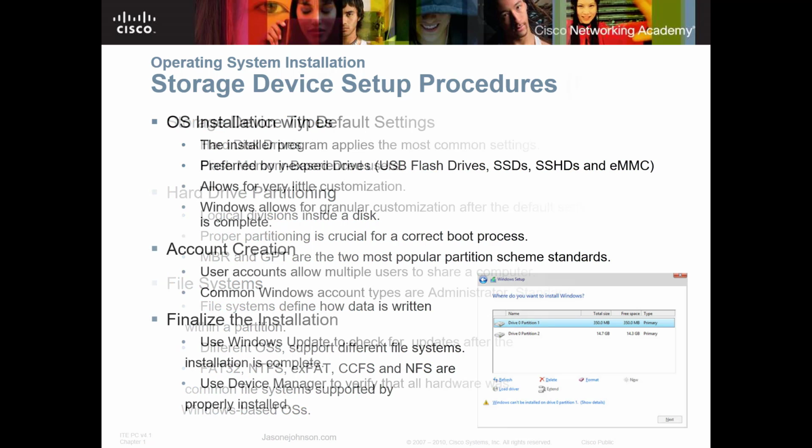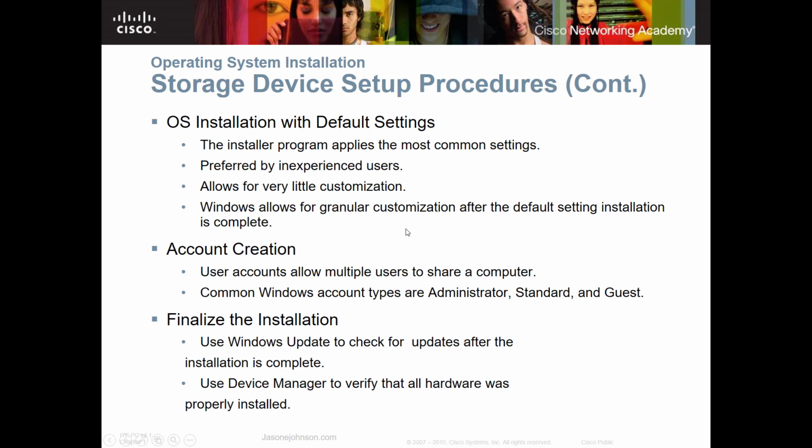Now, when we do the operating system installation, we can do it with just default settings. We can just go through and do default, but experienced users, or once you've read up and you know that you want to make some changes, you're going to make changes in there and you're going to choose different settings and things like that. The default settings do not have much customization. And so Windows does allow what we call granular customization after the default setting installation is complete. So you do the default setting, you get your initial copy on there, and then you can go back through and make your customization.